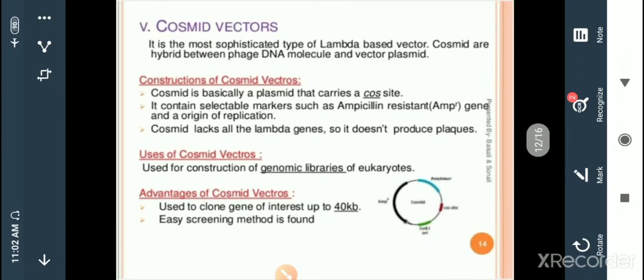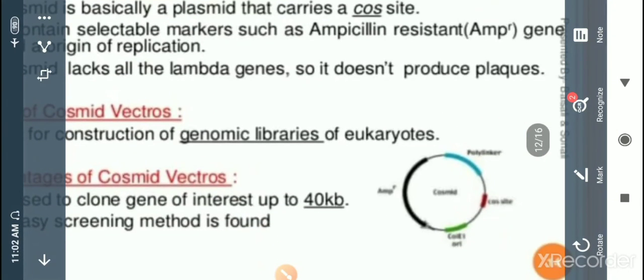Here is the construction of these cosmid vectors, which shows the origin of replication, ampicillin, tetracycline and the cos site.